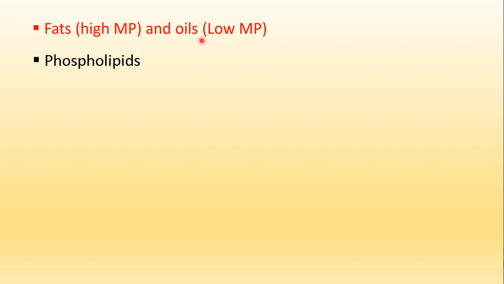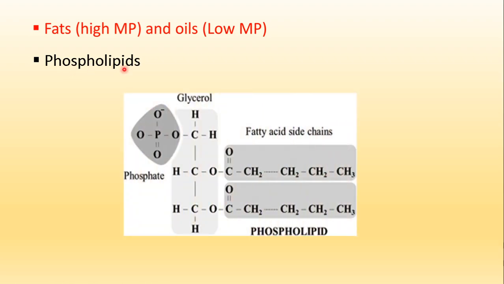Then phospholipids. Now what are phospholipids? Phospholipids are lipids to which a phosphate group is attached, and they are found in cell membranes. Here we have a picture of it. This is a phospholipid. As you can see here, these are the fatty acids, and this is a glycerol. What is this? This is a diglyceride.